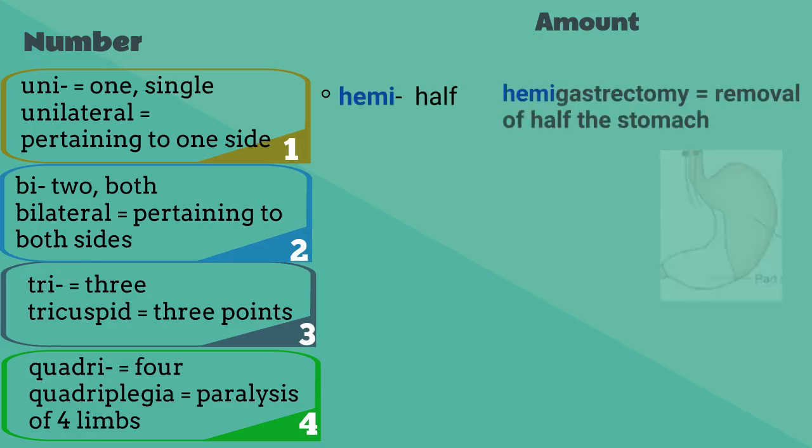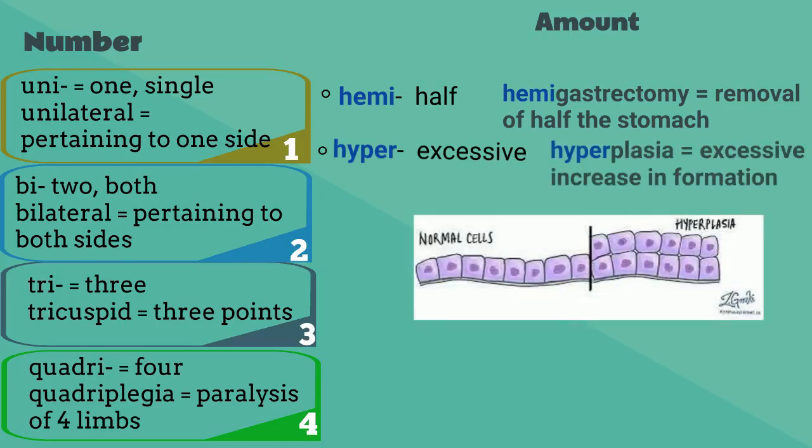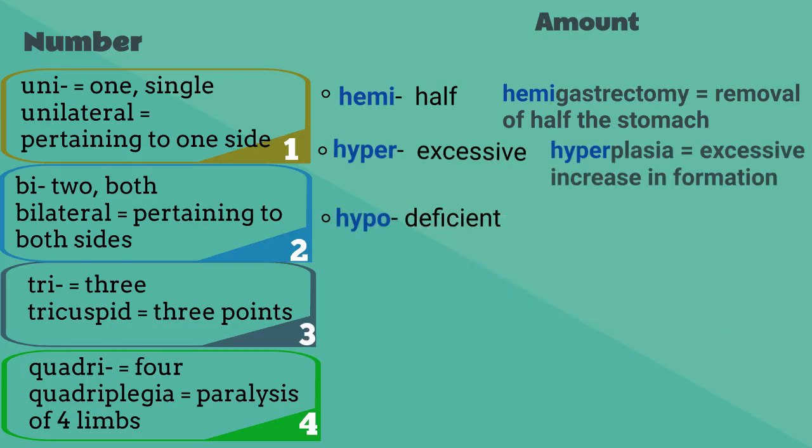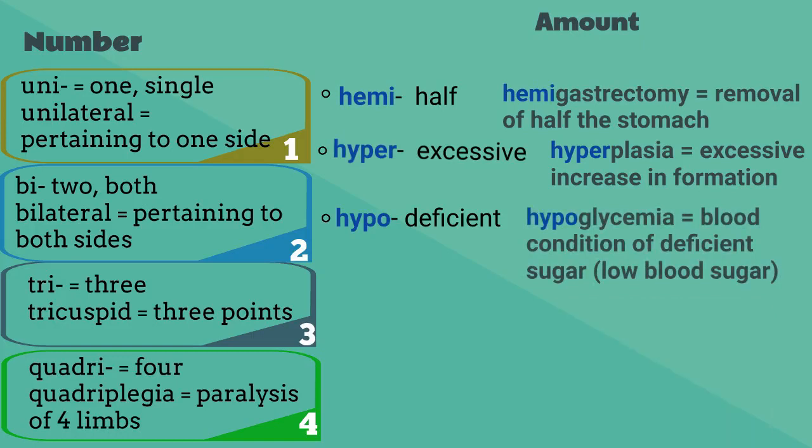Hemigastrectomy, removal of half of the stomach. Hyper is excessive, a lot of something. Hyperplasia, excessive increase in formation. Hypo is deficient, not enough of something. Hypoglycemia is a blood condition of deficient sugar, low blood sugar.